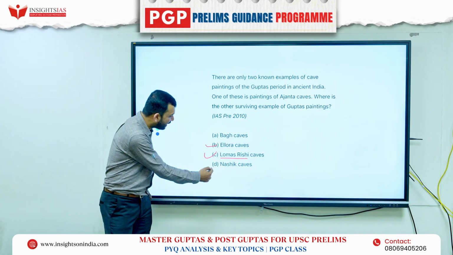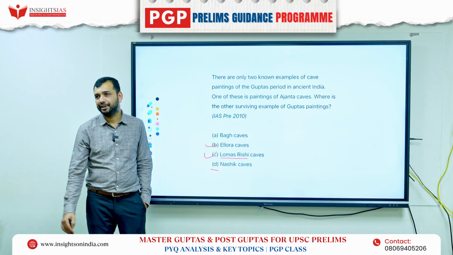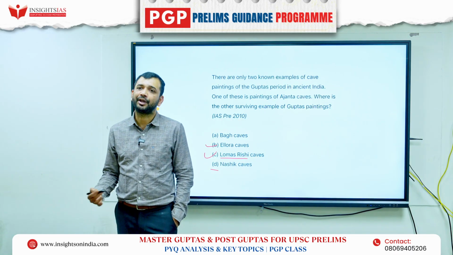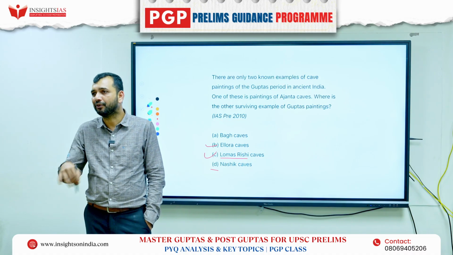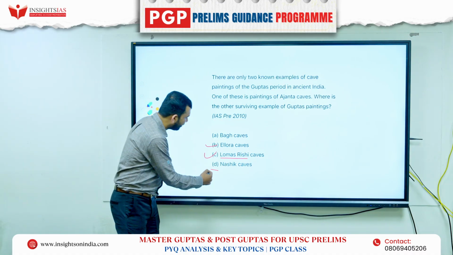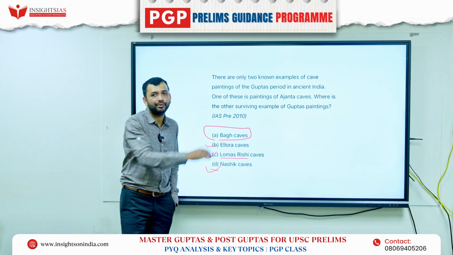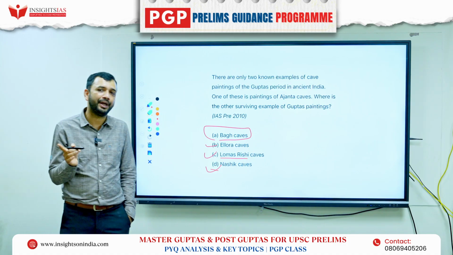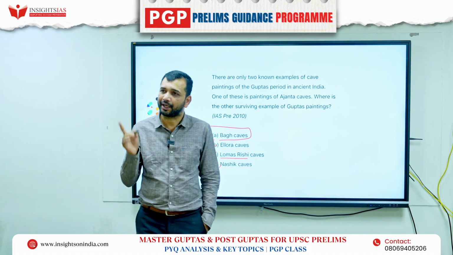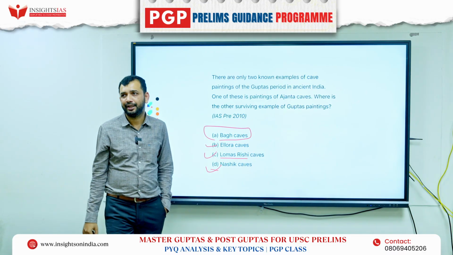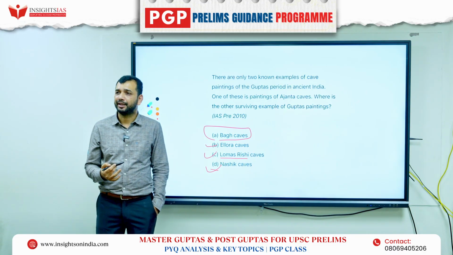Similarly, the Nasik caves are related to the Satavahanas, where we have the explanation of why the name of the Satavahana king comes from their mother. The Bagh caves were contemporary with the Ajanta caves. The earlier mural paintings in the Ajanta caves and Bagh caves can also be seen during the Gupta period.